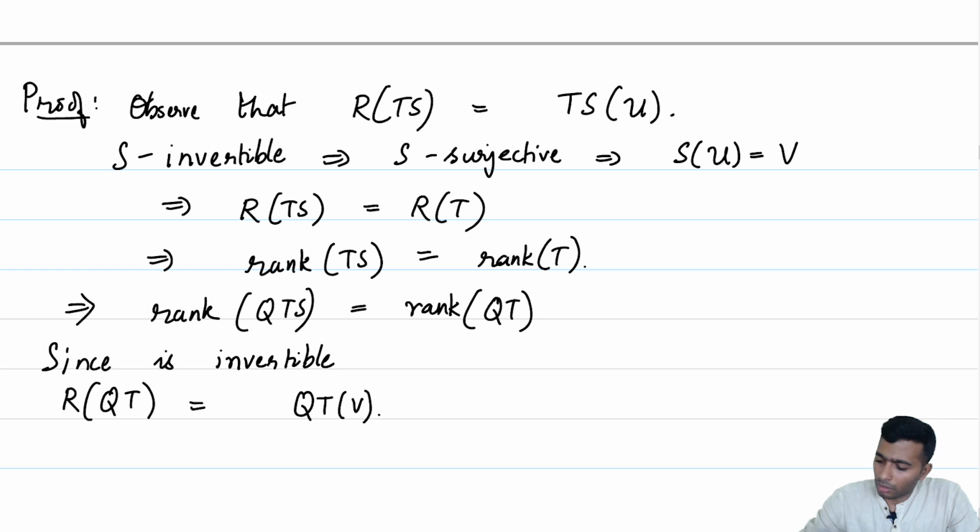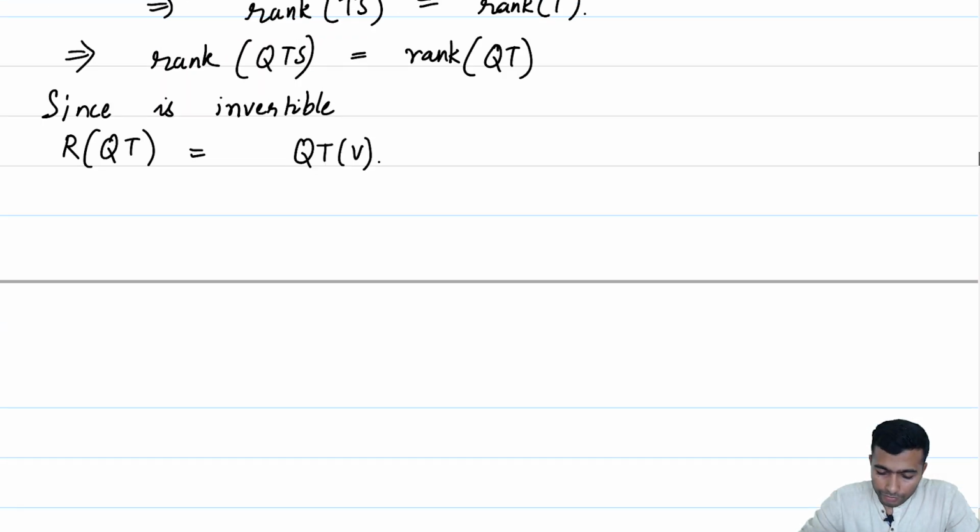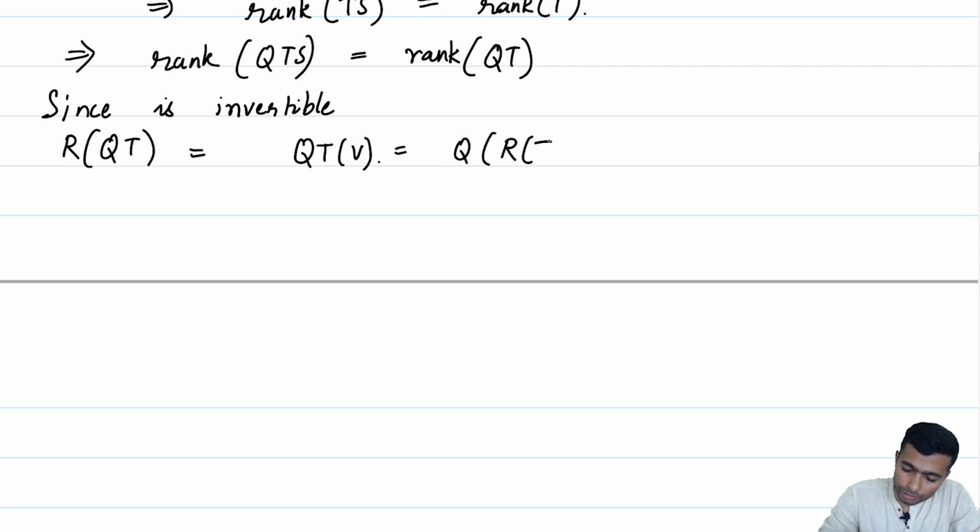Okay. So, here T is a map from V to W and Q is a map from W to Z. So, T of V is a subspace. So, this is basically Q of the range space of T, if you observe. So, Q restricted to T of V will map isomorphically onto its image, right.